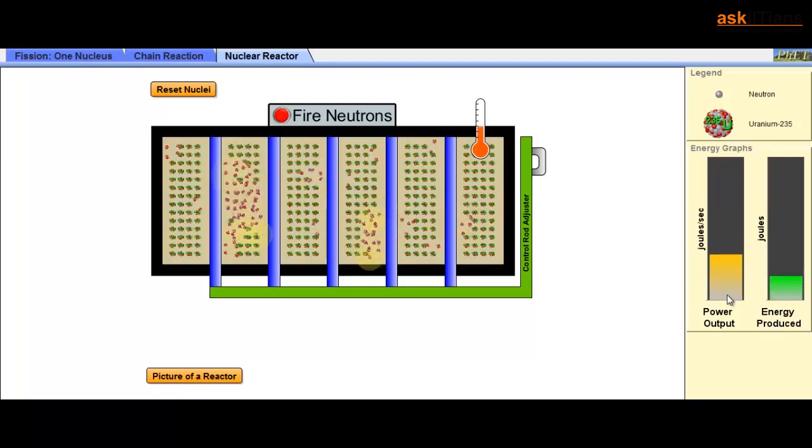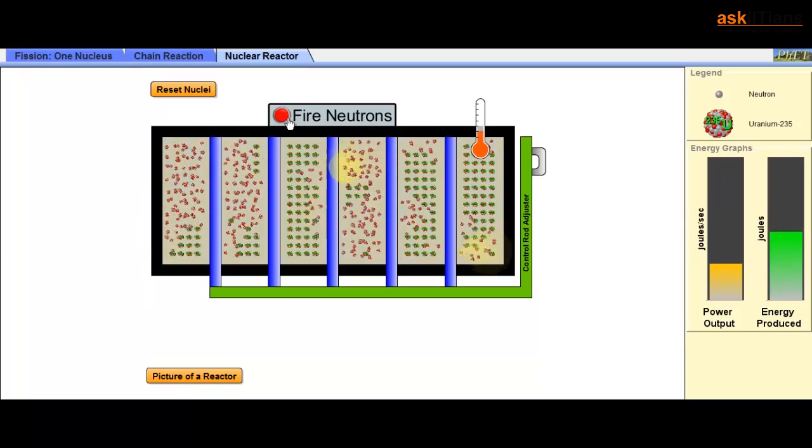So you can definitely see that the power output is increasing in joules per second. The more the chain reaction, the more energy is released per second, and I am not comfortable after a particular level of energy released per second. That will be destructive for me. It will create a blast. So again I just keep on doing that. If the rate of firing neutrons increases, then the power output increases. So I don't want to do that. So definitely when anything is going on around a nuclear reactor, it's controlled, that is, the neutrons ejected per second are controlled such that the energy is also controlled. So once the energy is controlled, I don't need to be bothered about some explosion.